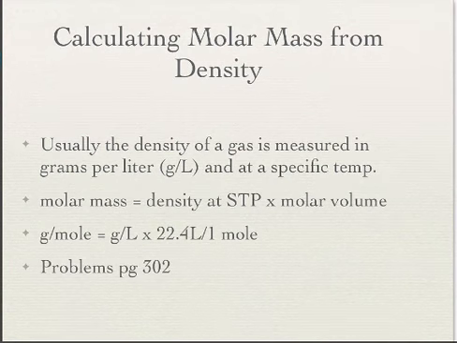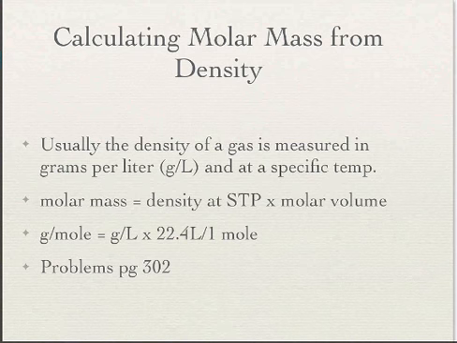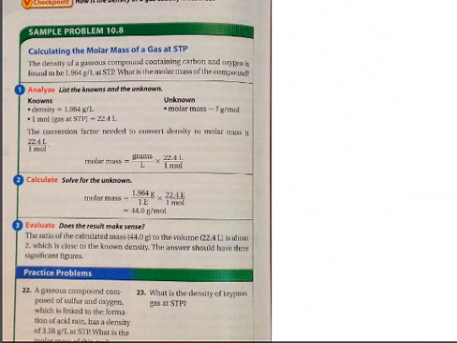All right, let's do these last few problems. Look at page 302. It says the density of a gaseous compound containing carbon and oxygen is found to be 1.964 grams per liter at STP. What's the molar mass of the compound? Well, we want to know the mass, so we want to know M. We know density, 1.964 grams per liter.